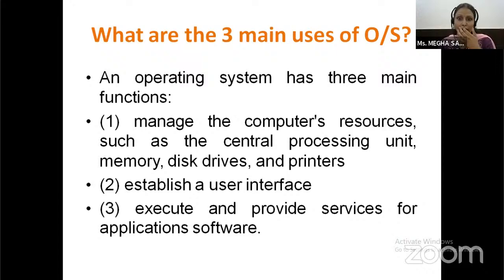There are three main uses of a computer operating system. First, it manages the computer resources, as I have told you earlier, such as CPU, memory, disk drive, and printer. Second, it establishes a user interface through which we communicate with the computer system. And third, it executes and provides services for application software.